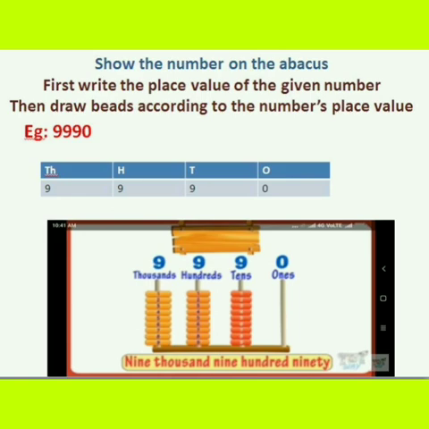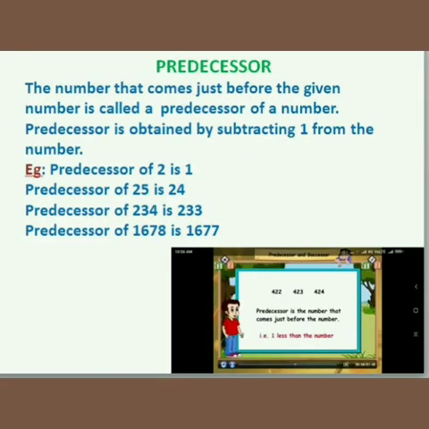So to draw the beads in the abacus, first you have to draw 9 beads in the thousands place, and 9 beads in the hundreds place, and another 9 beads in the tens place, and no beads in the zeros place. Okay, are you all clear?